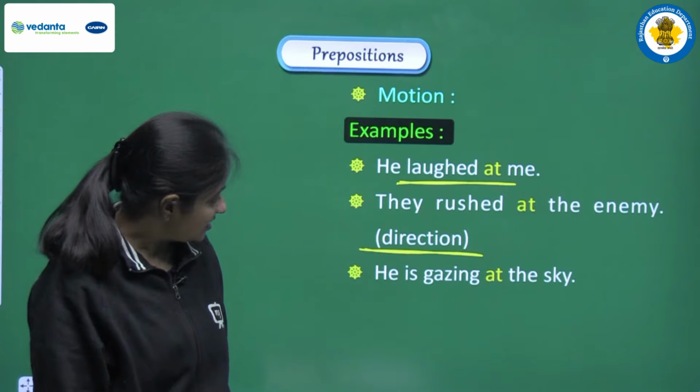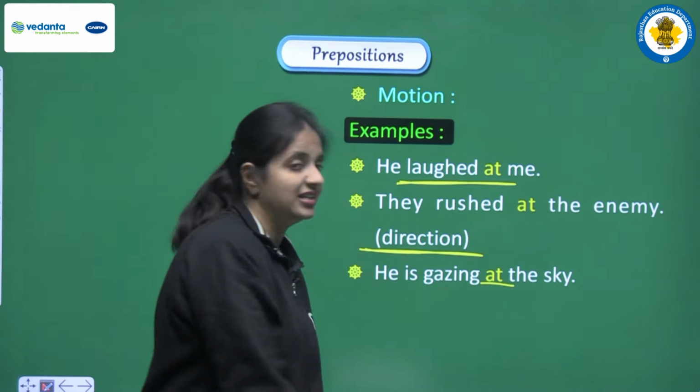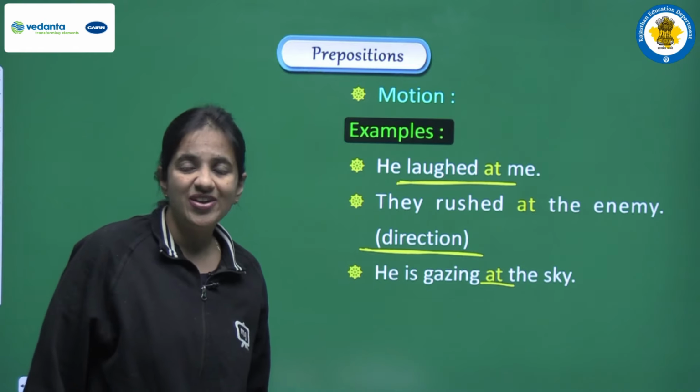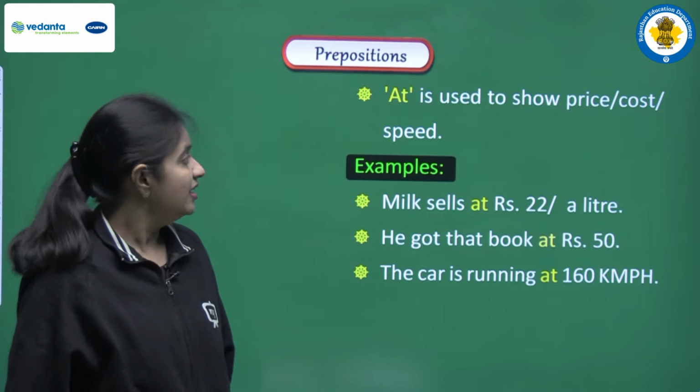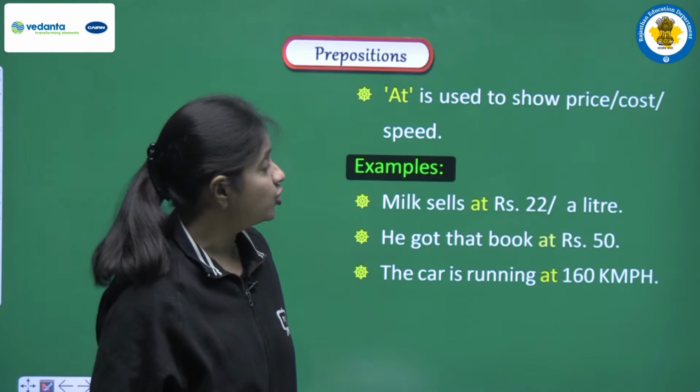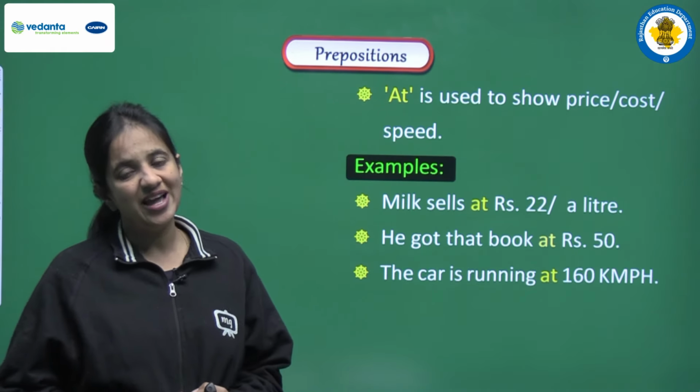Okay. Next is he is gazing at the sky. So again we are having at in the sentence. In this manner we have to use at to show the motion. Next, at is used to show price, cost, or we can say speed. Another use of at we are having here.